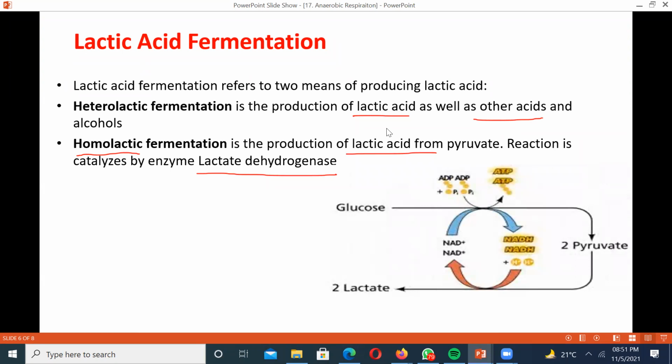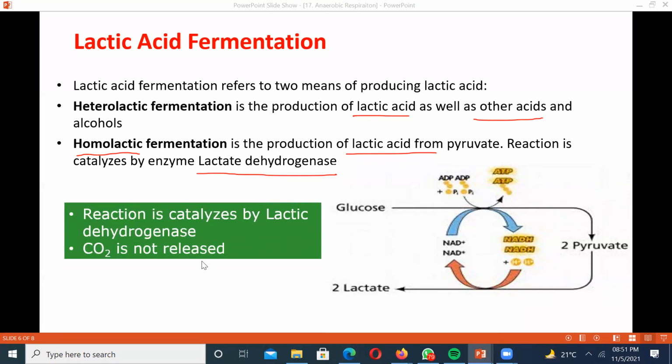Here you see that glucose is converted into pyruvate and pyruvate is directly converted into lactate. Here also you see that NADH2 is being utilized, forming NAD. So the net gain of ATP is only 2, right? The enzyme, as we call it, is lactate dehydrogenase. Okay.